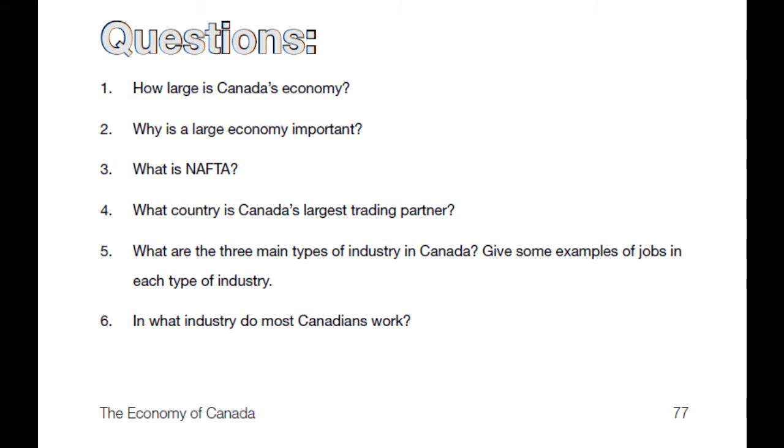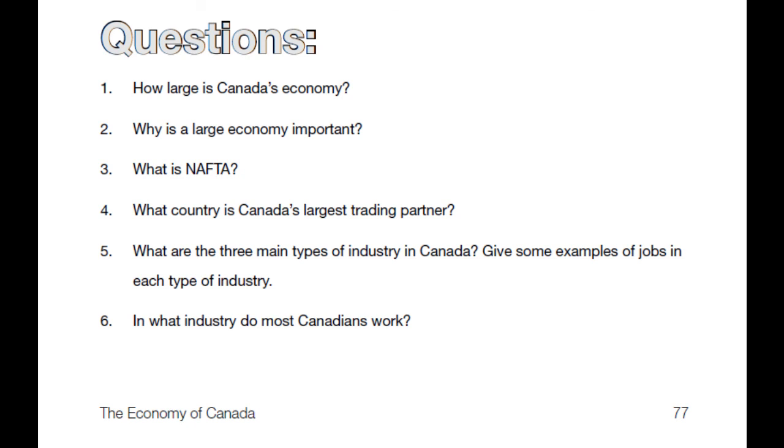Number 5, what are the three main types of industry in Canada? Well, it would be the service industry, the manufacturing industry, and the resource industry. Give some examples of jobs in each industry. Well, the service industry would be things where you serve people, either in a restaurant, but also in a hospital or a school or a retail store. If you're working with customers or people or clients, then you're in the service industry.